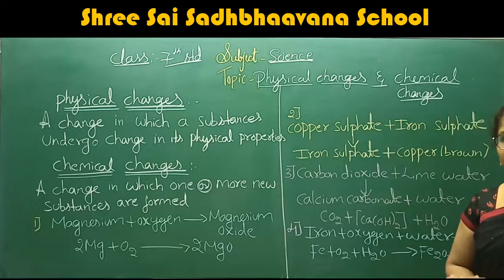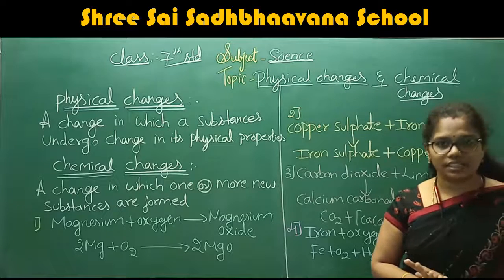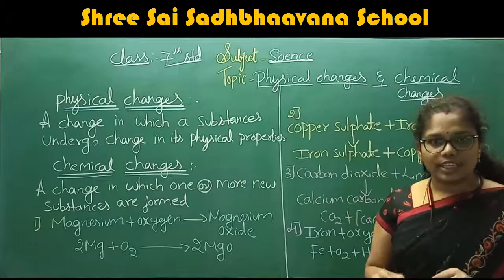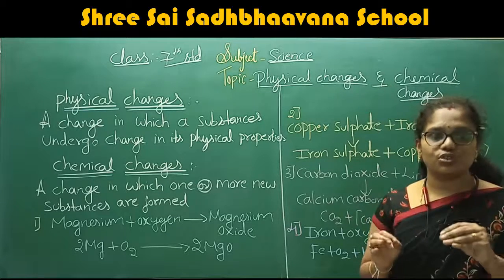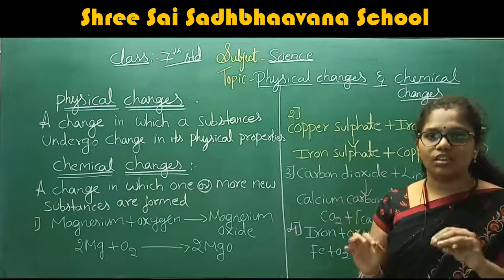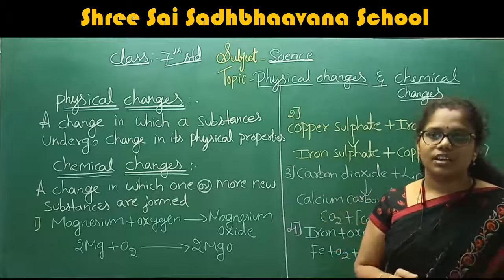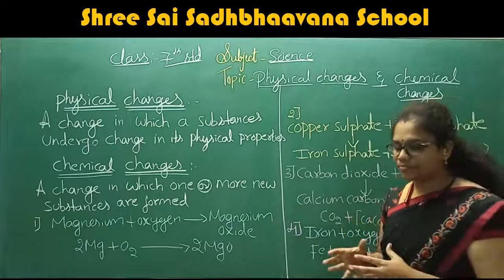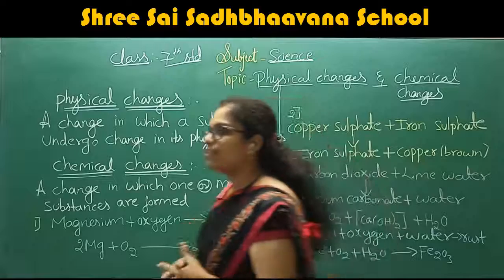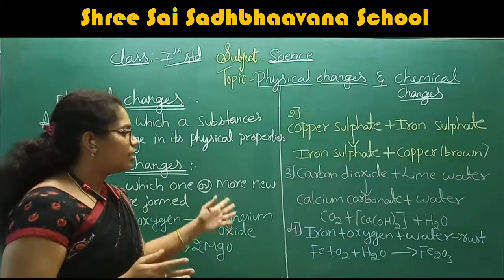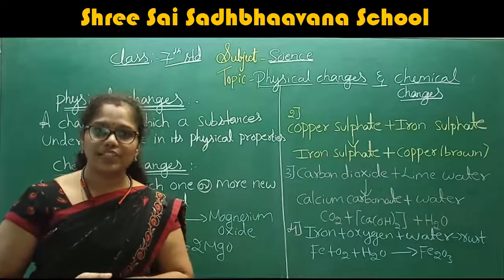What is the formula of the rust? The formula of the rust is Fe2O3. Fe plus O2 plus H2O. That is iron plus oxygen plus water give rise to the rust. Then what is the formula of the rust? Fe2O3. This is one of the examples for the chemical change.